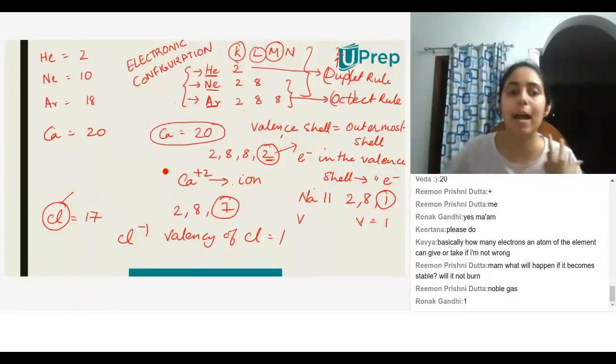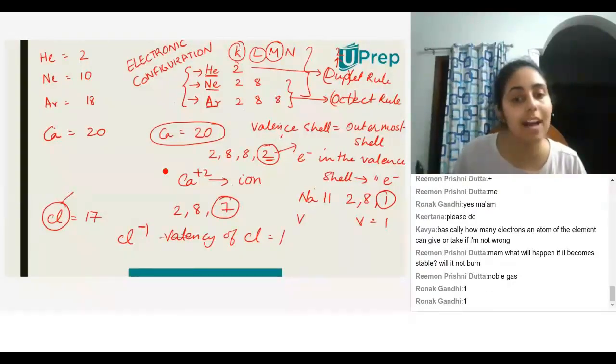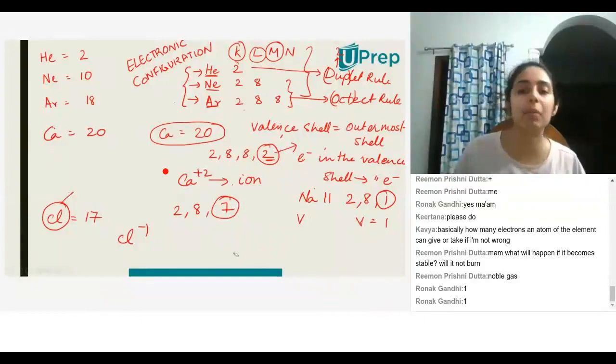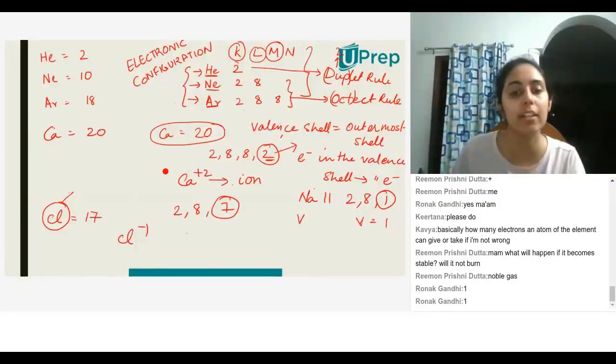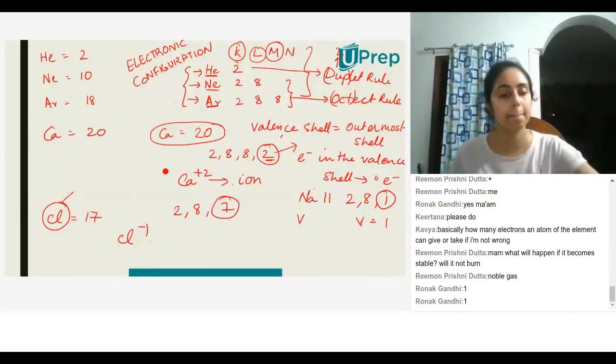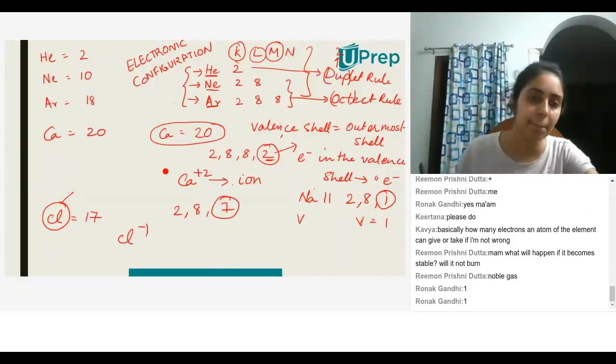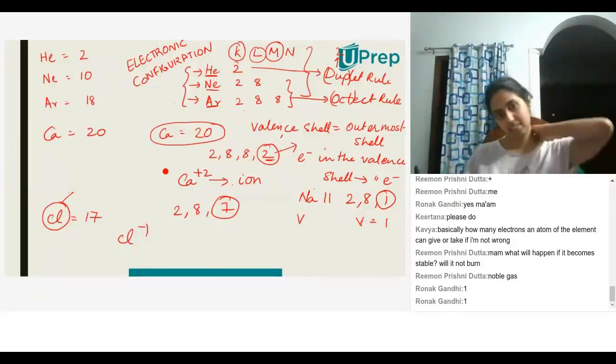Now what happens to chlorine? Chlorine has 7 electrons, so the valency of chlorine should be 7, right? But it is not 7. The valency of chlorine is 1. Can somebody tell me why the valency of chlorine is 1? Because it has to gain 1 electron to gain stability. Because it is easier to gain 1 more electron to be stable.